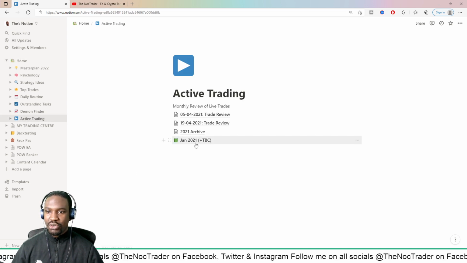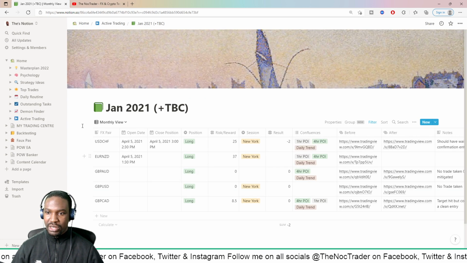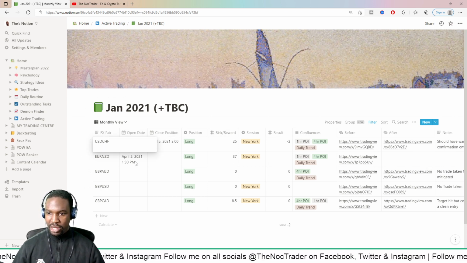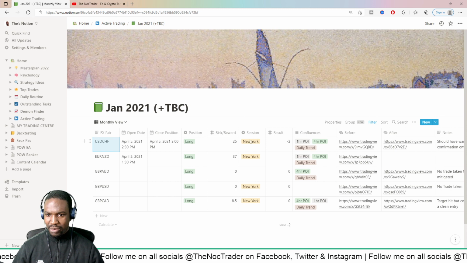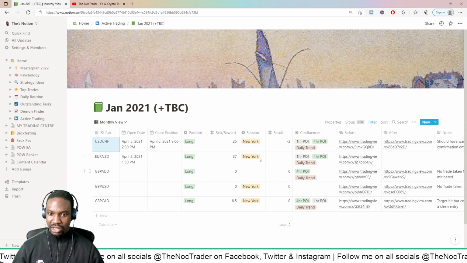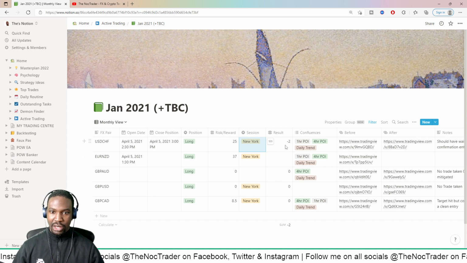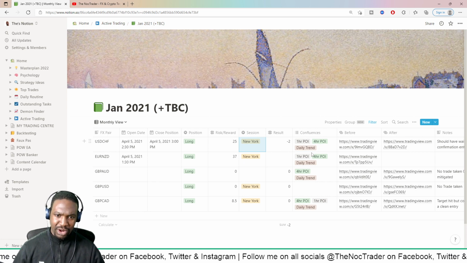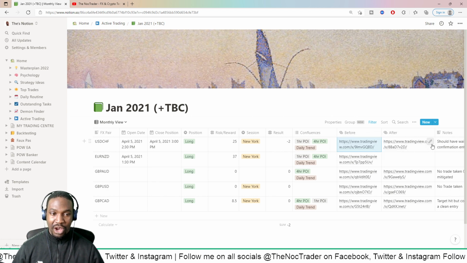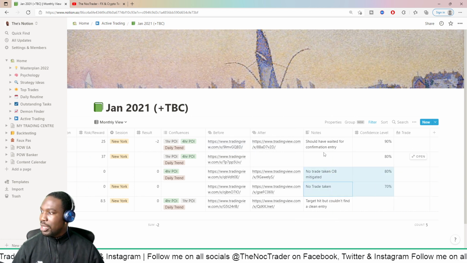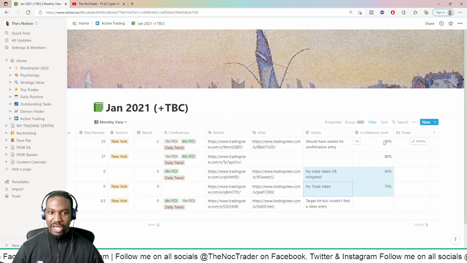So this is my activity tracking journal. January, obviously I haven't made any trades in January. This is some old data. I'm just gonna delete that, but yeah, this is just my tracking journal. So I'll put the pair here, the date that I opened it, date that I closed it, position, whether it's long or short, risk to reward, that's the potential risk to reward I can make, what session I entered it in, so it's New York, London, or Tokyo, or Asian session. Results, what was the result of the trade, what the confidences are, was it 1 hour point of interest, 4 hour point of interest, daily trend, etc. A photo of the before, a photo of the after, and then some notes. So notes, any notes about the trade, and then my confidence level.